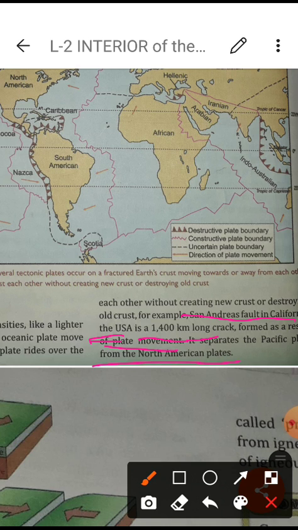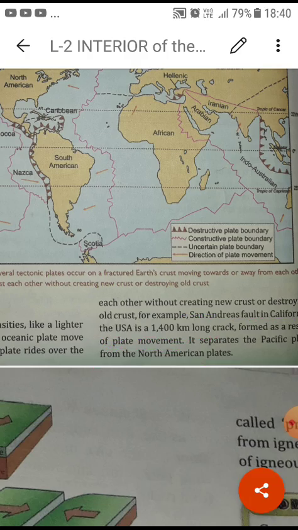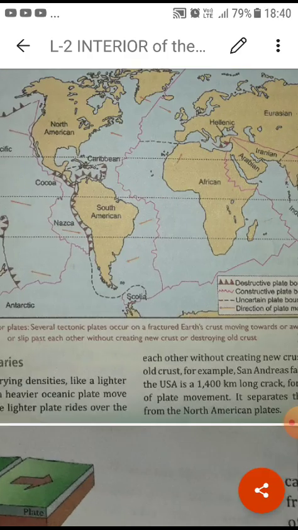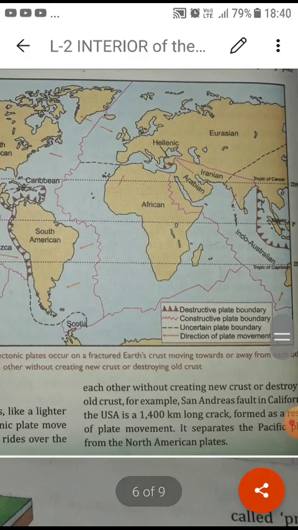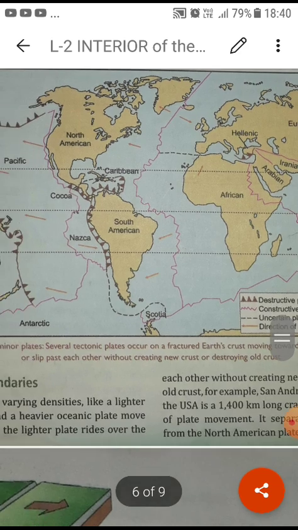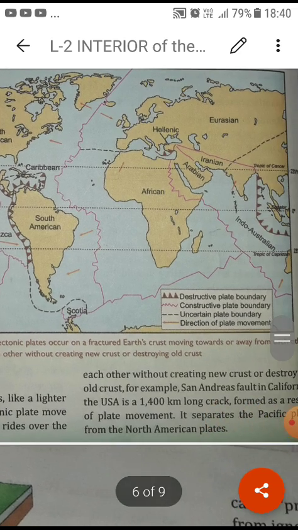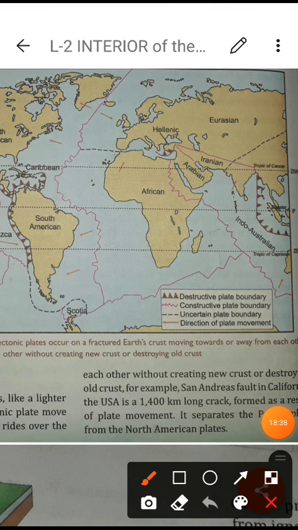Okay, I hope whatever I have explained to you, you will also go through. And this map is explaining this, it is also given in your book. According to this, these lines show destructive plate boundaries. This is the constructive plate boundary.